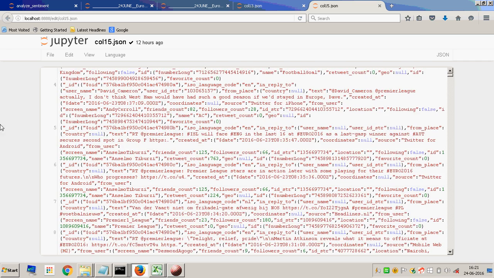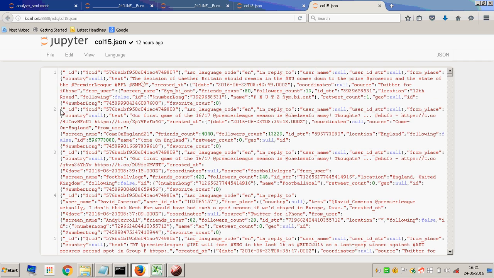So these are the raw files: the first tweet, the second, the third. What all is there? The language code, is it English? If it is English, it is en. In reply to: if it is in reply to a certain user, that name will come up for that particular tweet. And this is the text of the tweet. What we get to see on Twitter is just about this.